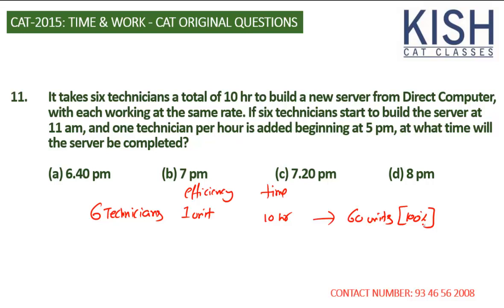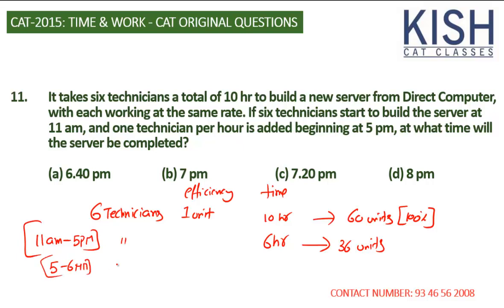From 11 a.m. to 5 p.m. there are only 6 technicians, so in 6 hours, 6 technicians finish 36 units. From 5 to 6 p.m., we have 7 technicians, each doing 1 unit. In that hour they finish 7 units.